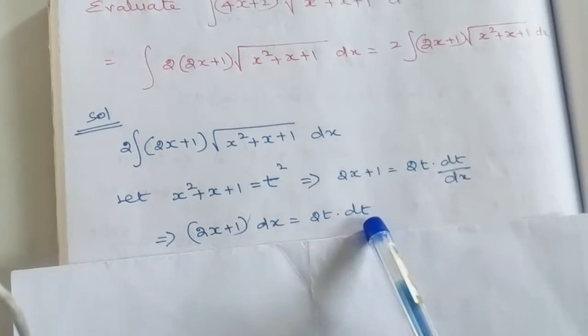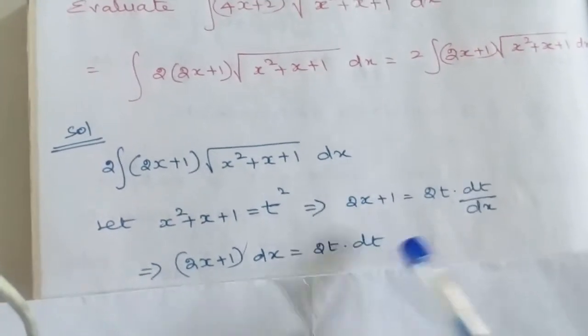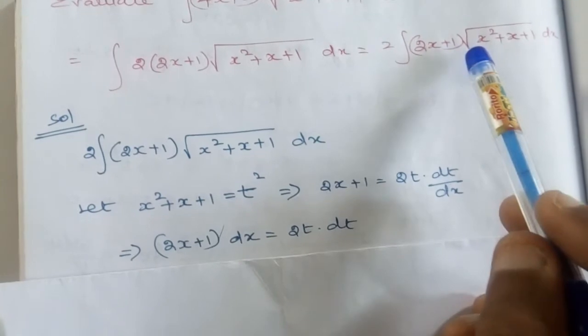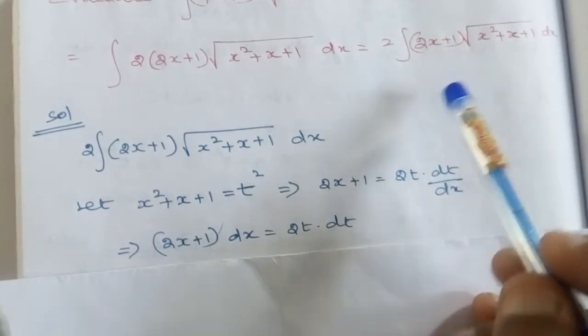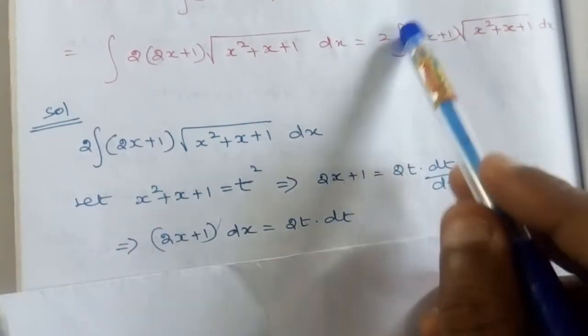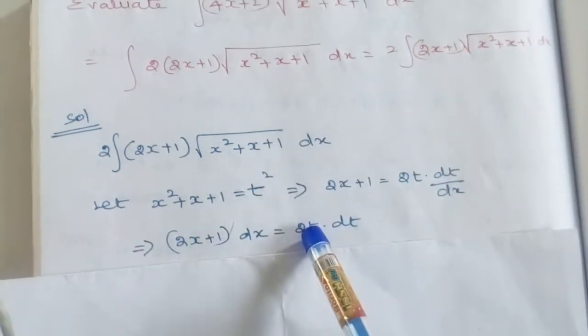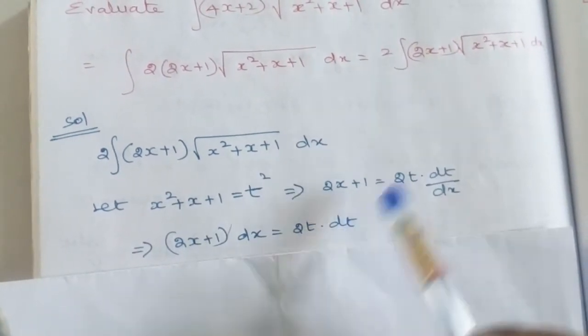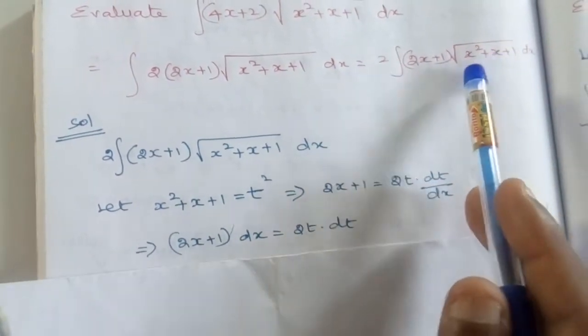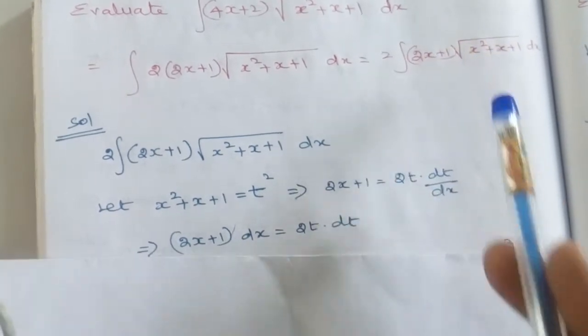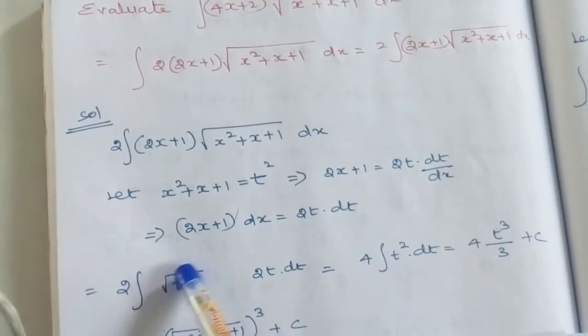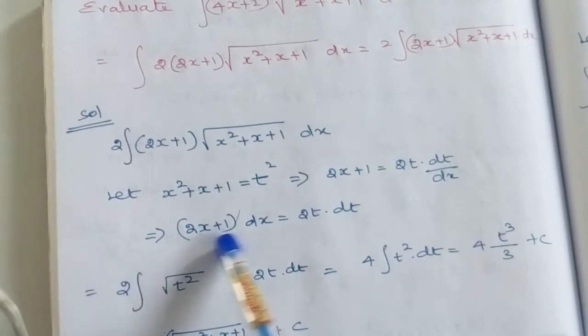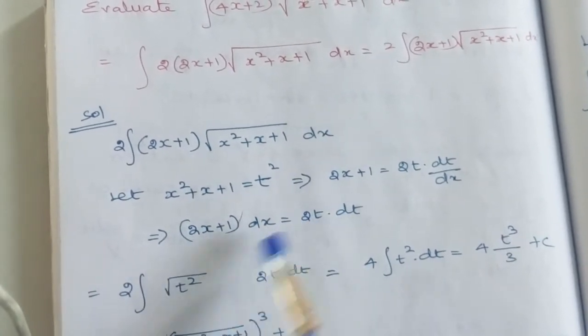So we get 2t dt. In place of (2x + 1) dx, we can substitute 2t dt, and in the square root of x² + x + 1 we can substitute the square root of t².